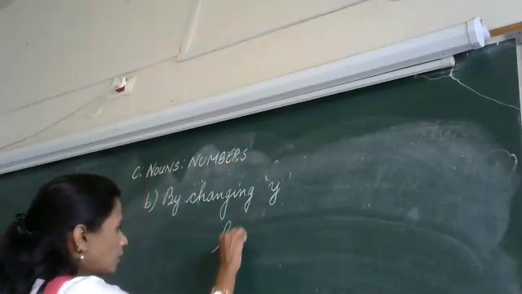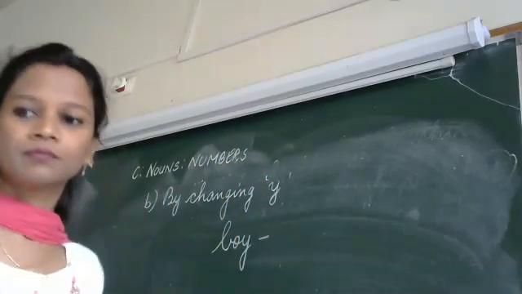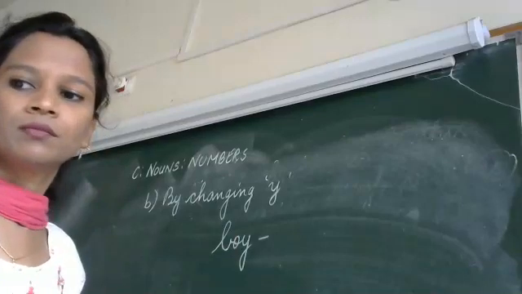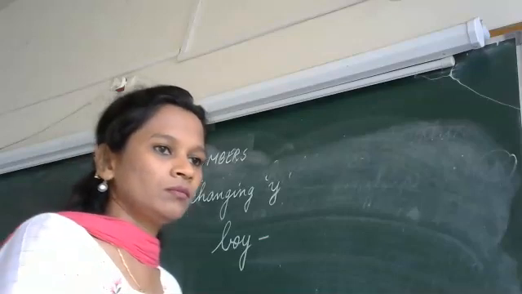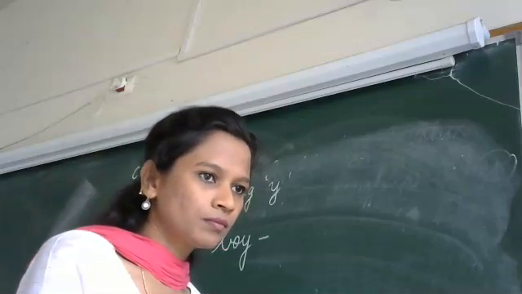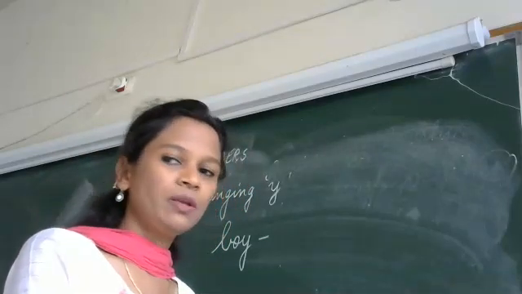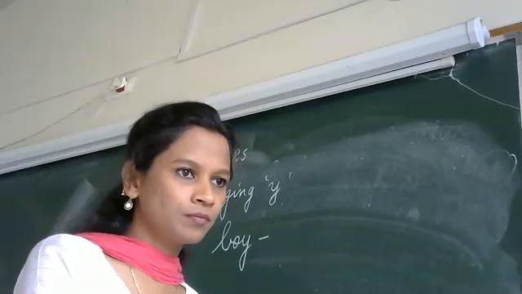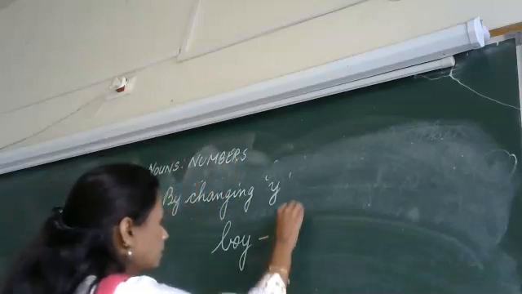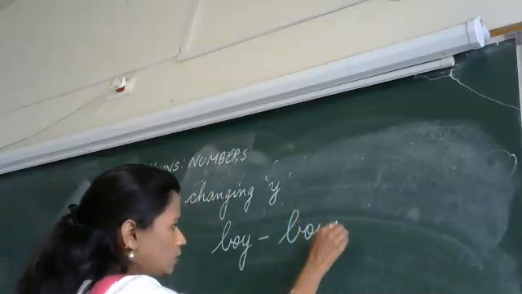Now, my next example. Give me the plural for boy. Tell me the spelling. B-O-Y-S.